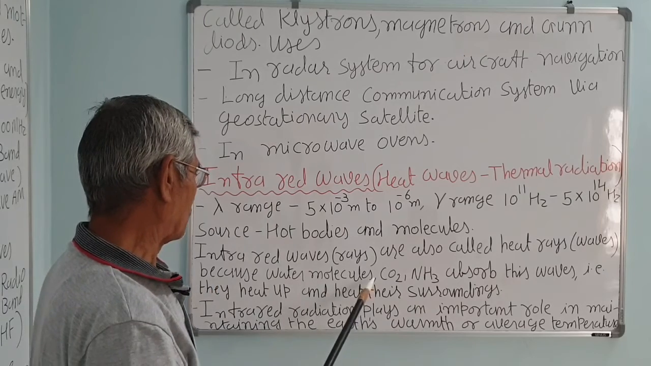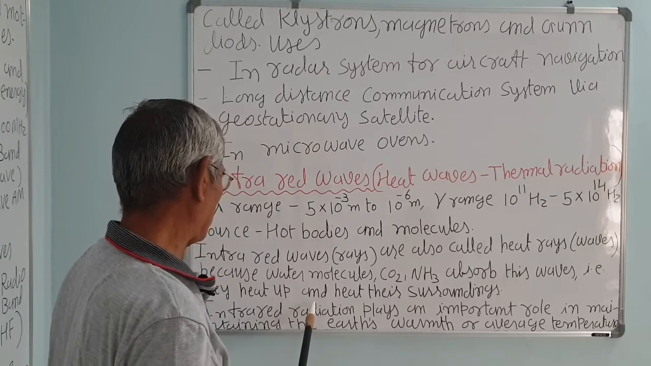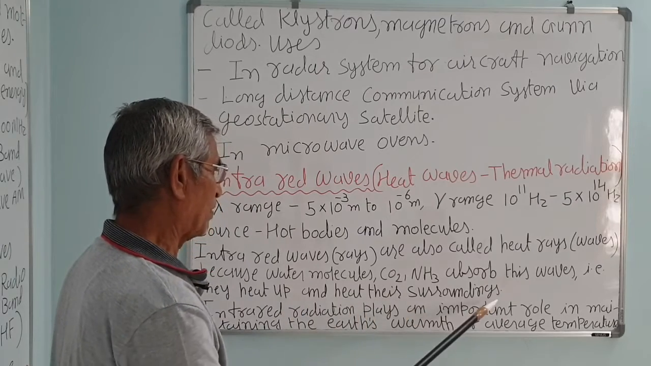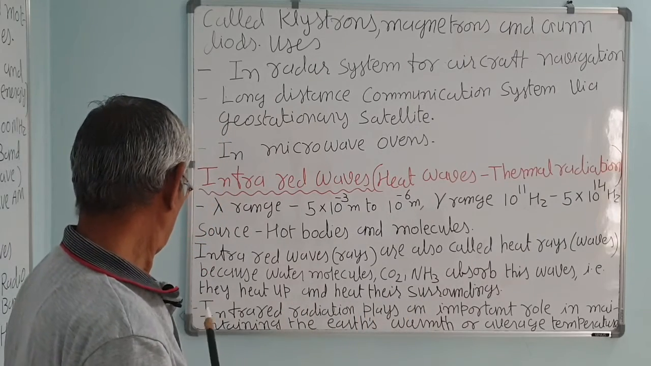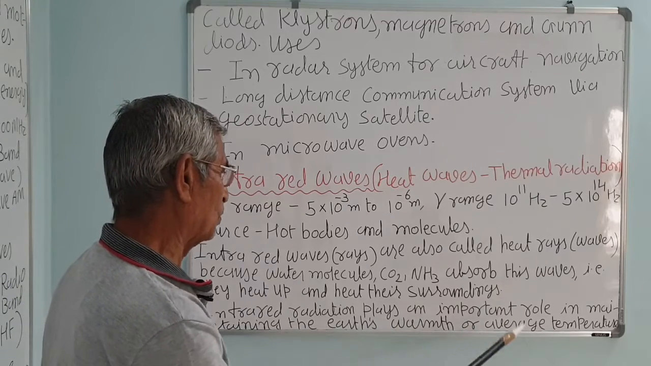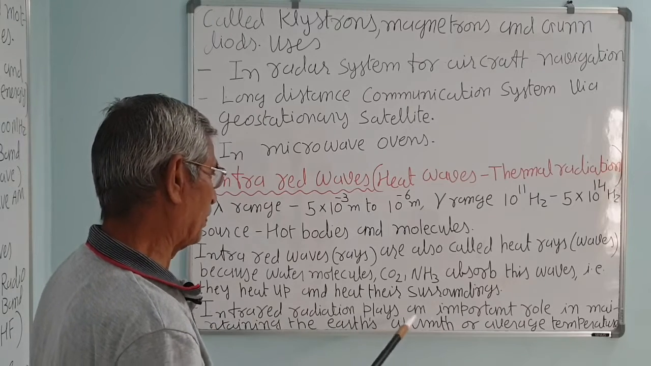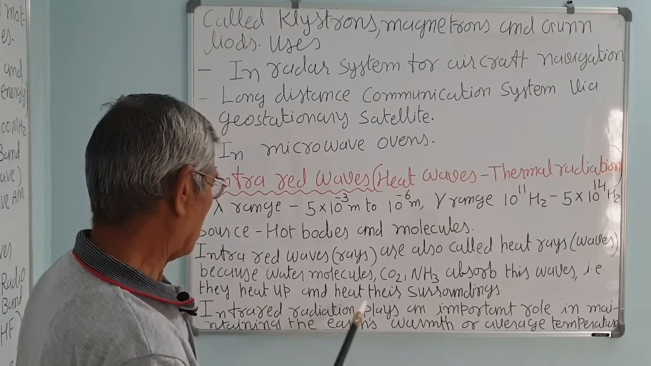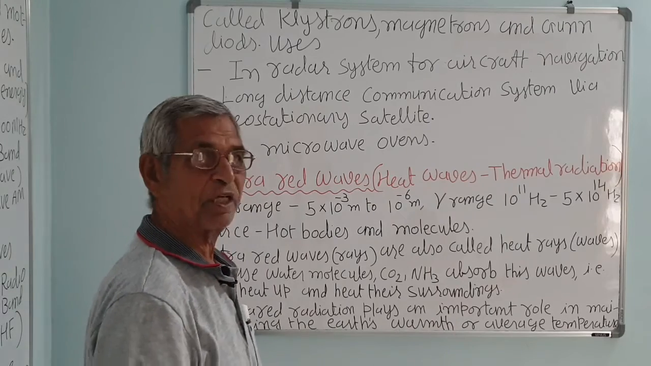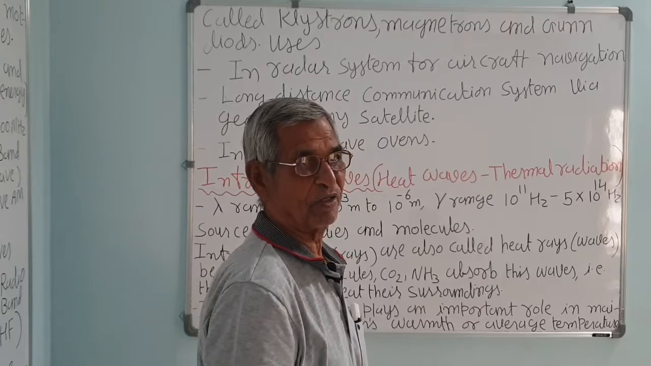Water molecules, CO2, and NH3 absorb these waves, that is, they heat up and heat their surroundings. So infrared radiation plays an important role. This is the most important property of this. Infrared radiation plays an important role in maintaining the Earth's warmth. It keeps the Earth warm, that is, it maintains the average temperature of the Earth.